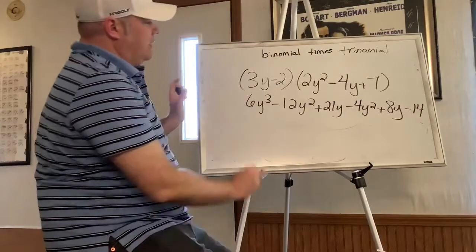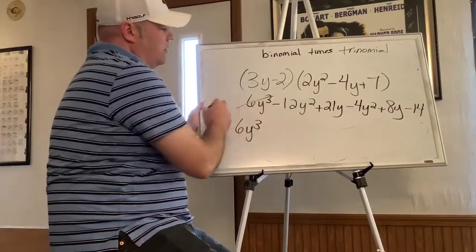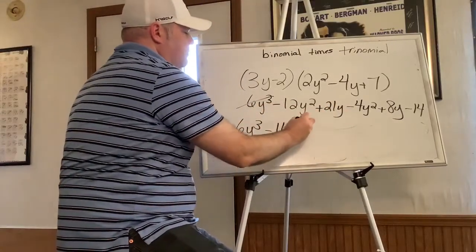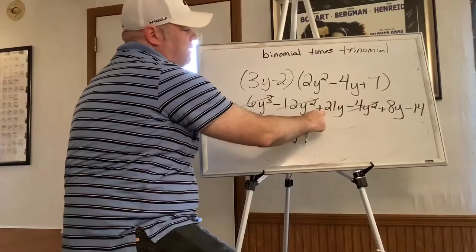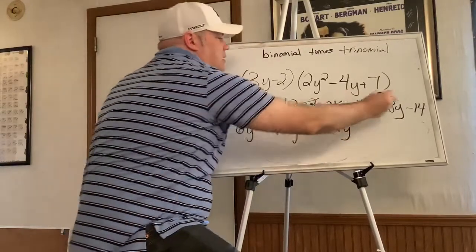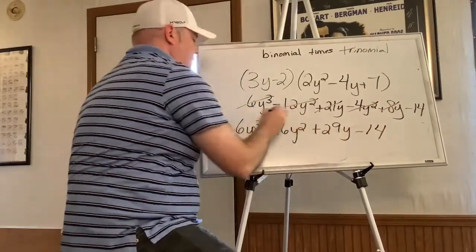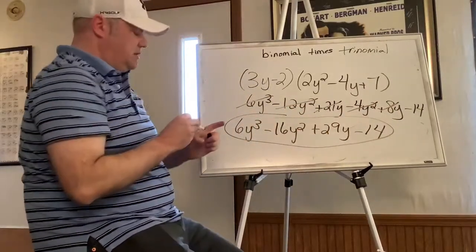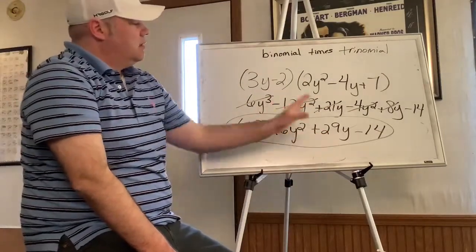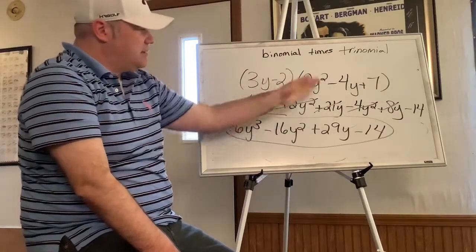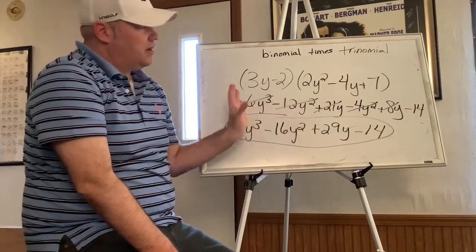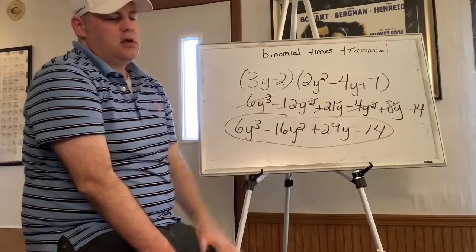Now I go through and see what I can combine. This is the only cube term. Negative 12y squared minus another 4y squared is negative 16y squared. And 21y plus 8y is 29y. And then minus 14. Okay, so check your answers, see maybe where you missed one, or if you missed any at all. If you got it, great. That's you putting it all into practice now: distribution, combining like terms, simplifying.